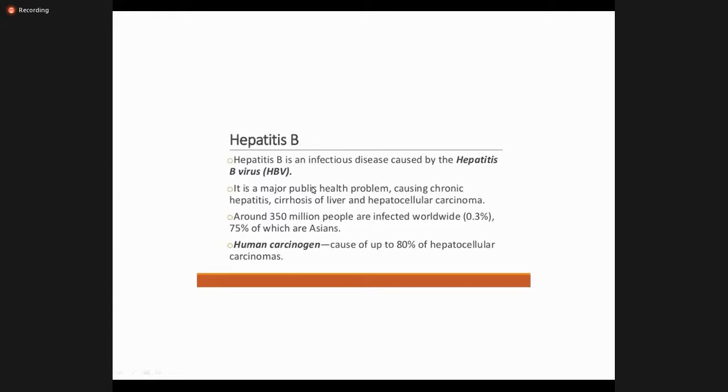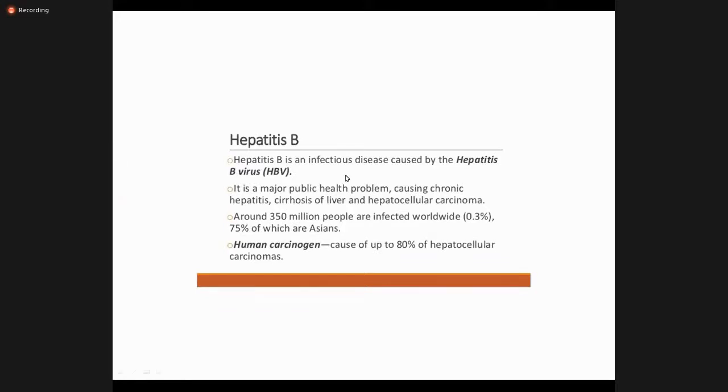But there are a lot of differences as well, in the structure, in the pathogenesis, obviously in the treatment, and in the prevention. So I will explain both viruses separately. First we will discuss hepatitis B and then hepatitis C.